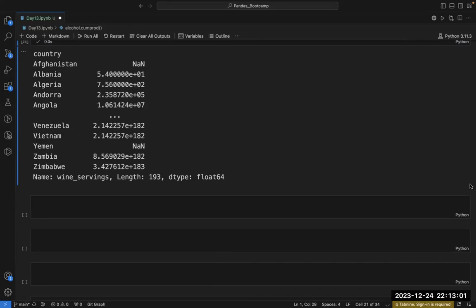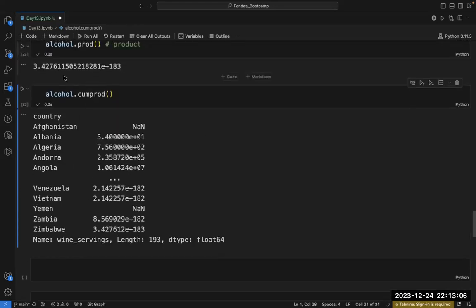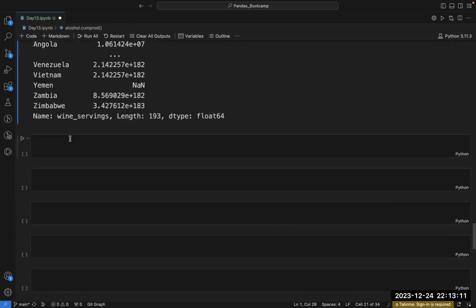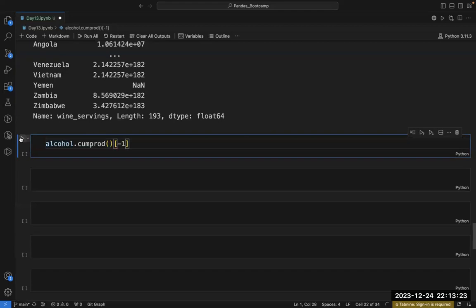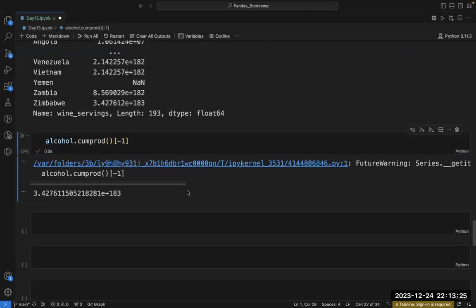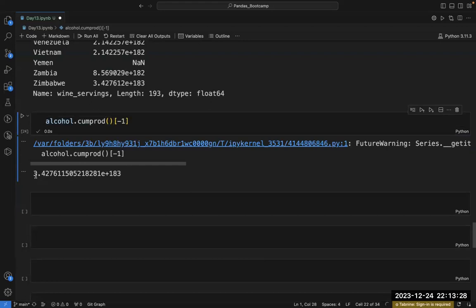Let's say this is my alcohol.cumprod, the cumulative product. If I want to access the last value of this, how will you access it? With -1. If you access the last value, what am I getting? 3.427612E.